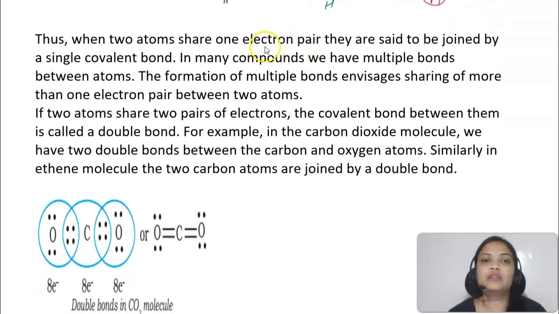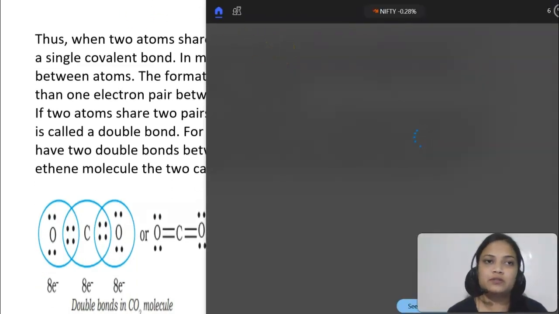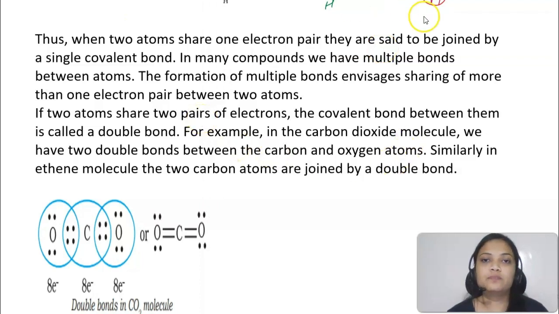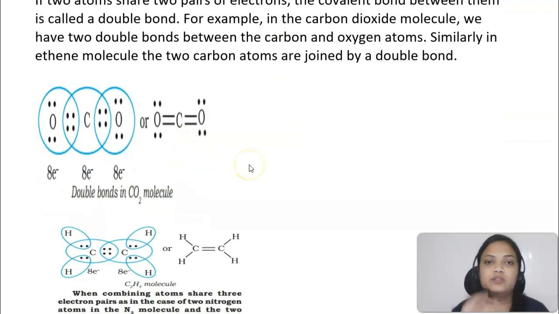Like I told you, one electron pair is shared. So if one electron pair is shared, we get a single covalent bond. If two are shared, we have a double covalent bond. Can you see here? In carbon dioxide, students, there is a formation of 2 double bonds. Carbon has actually 4 electrons only.